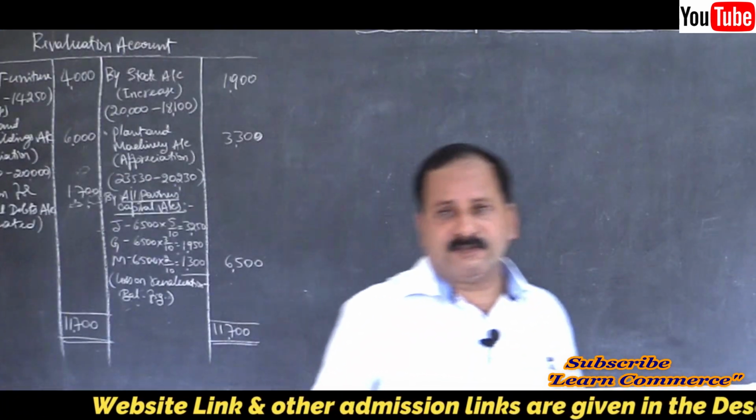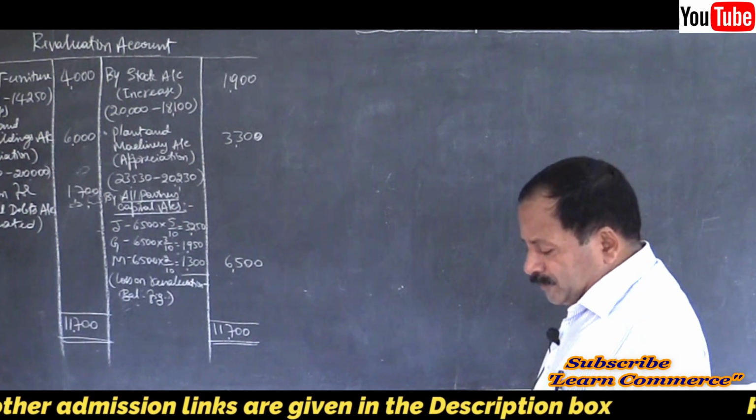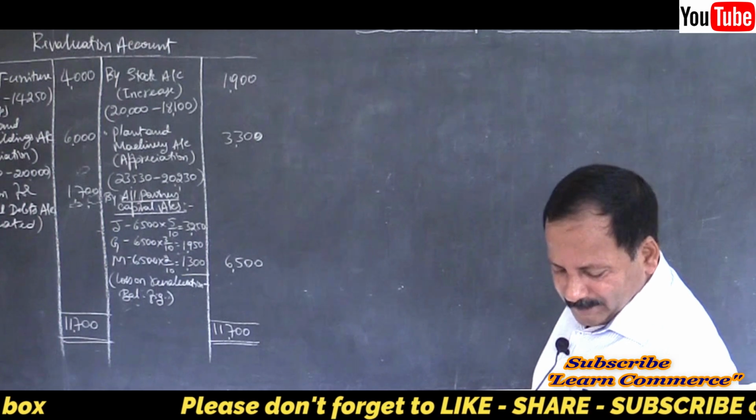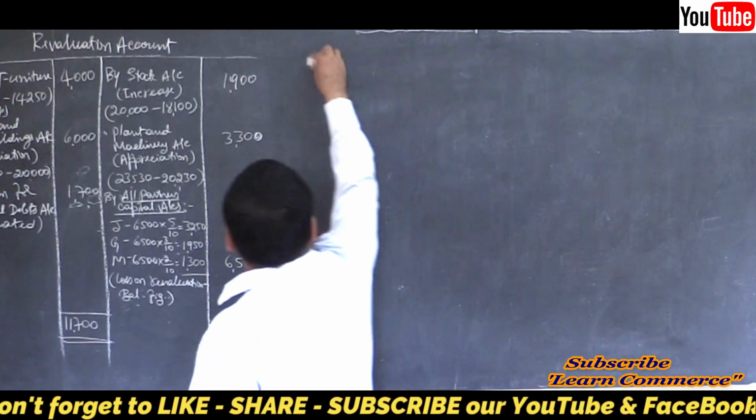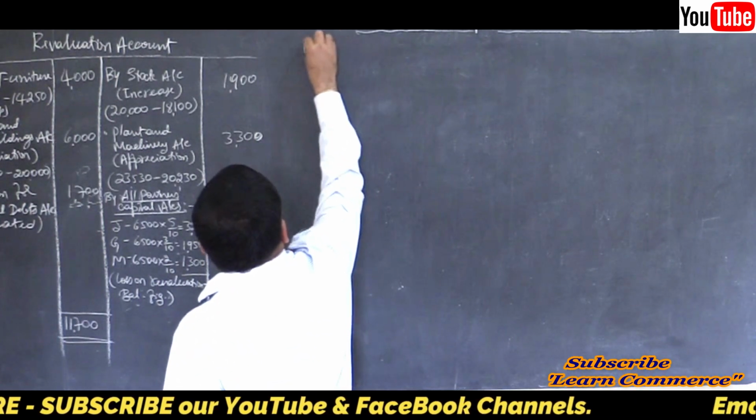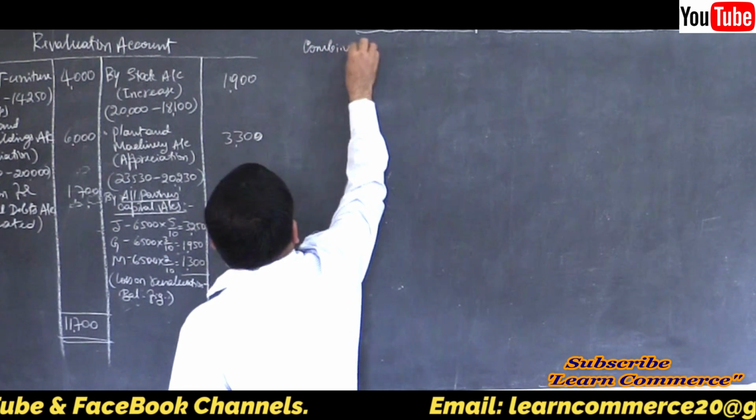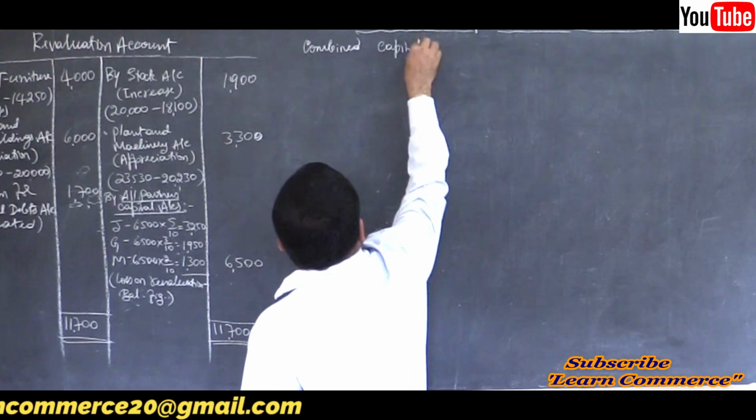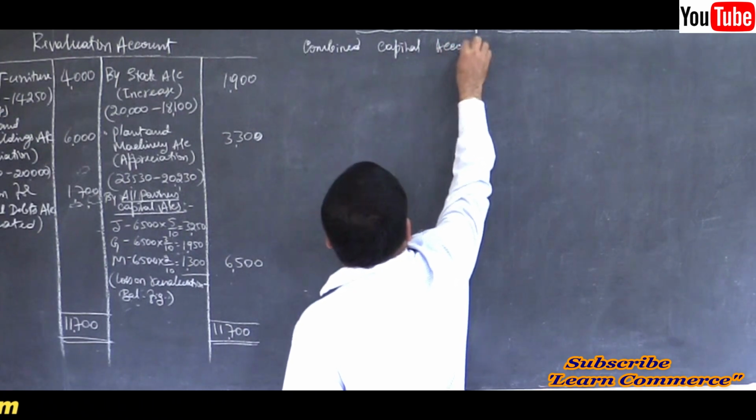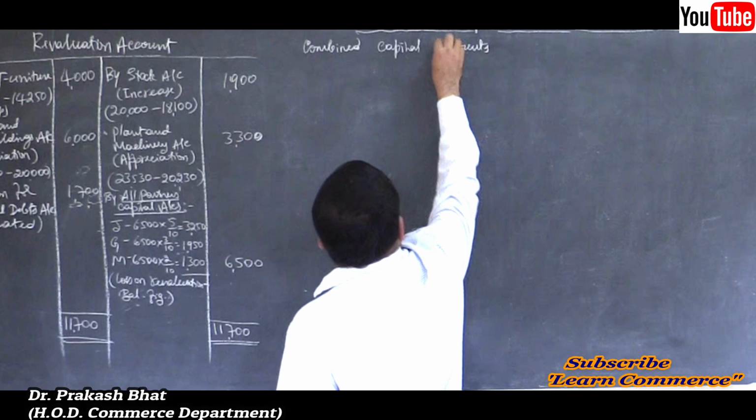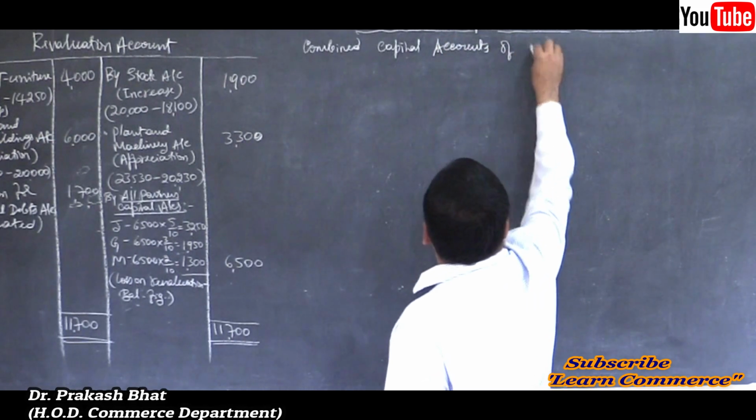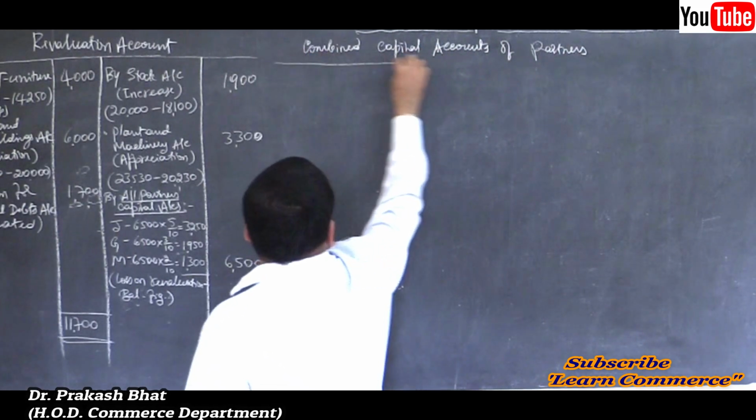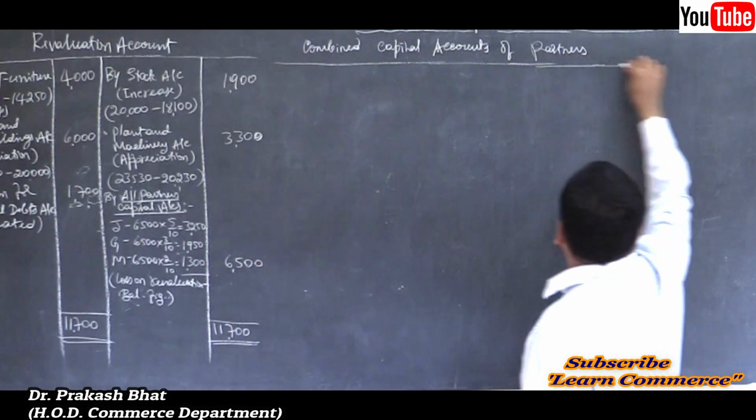Correct? Yes. Now, let me move on to the next part, that is the combined capital accounts of partners, right? Open the capital accounts, combined capital accounts of partners. Provide for 3 columns each on either side.